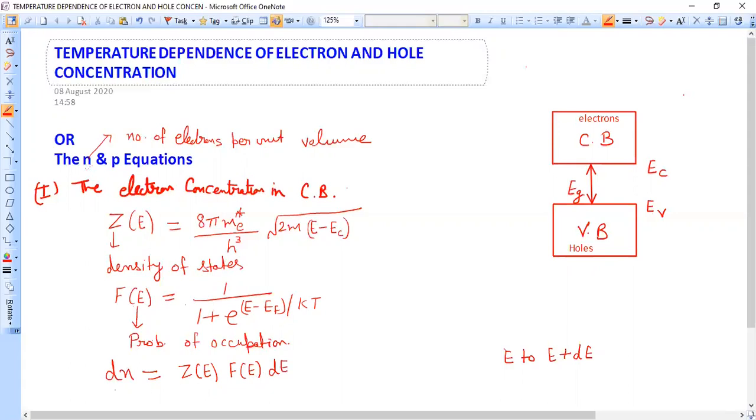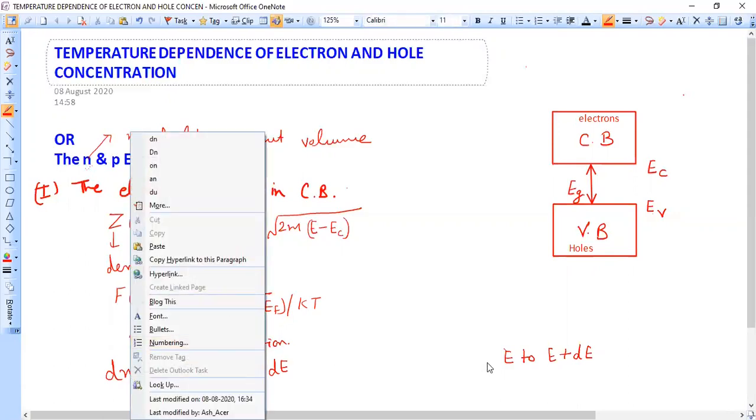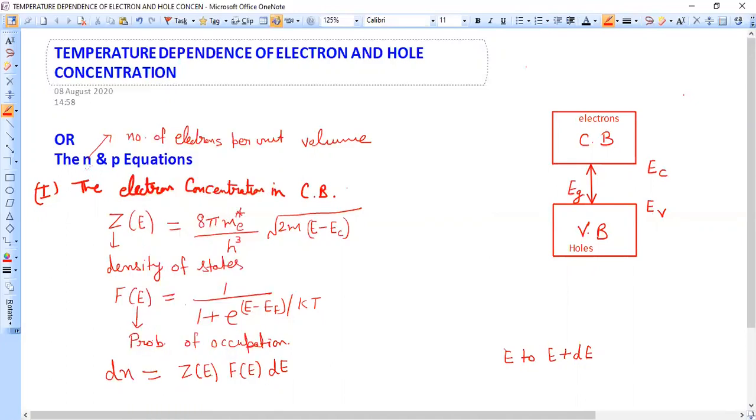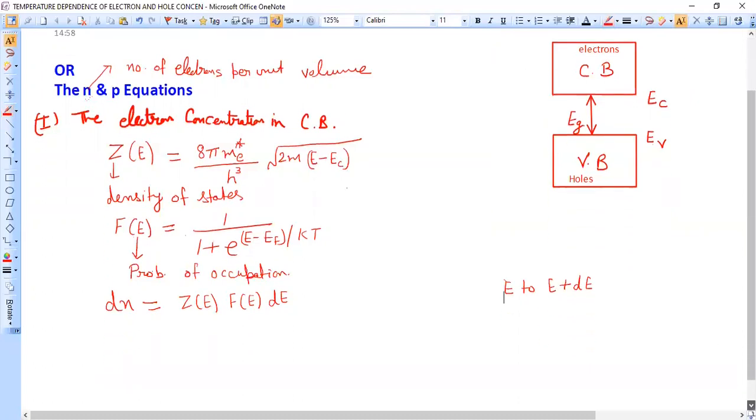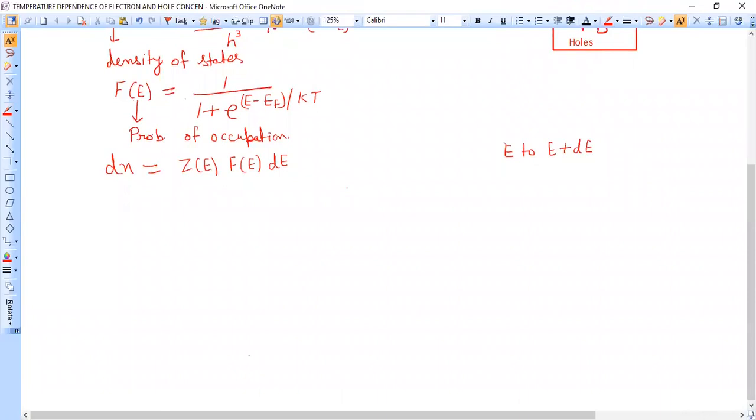So dn can be written as total number of states, that is density of states, multiplied by probability that those states are filled. So dn is the small concentration of electrons in energy range E to E plus dE. It can be written as Zd Fe into dE. Now I will put the expressions for Zd and Fe.